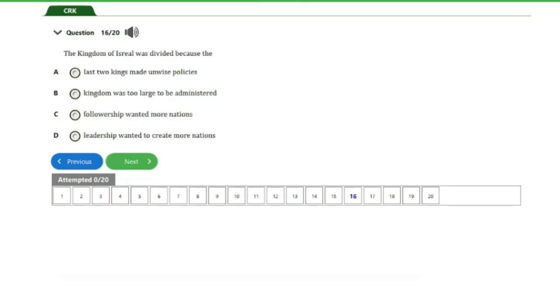So we have question number 16 here. It says, the kingdom of Israel was divided because the A. last two kings made unwise policies, B. kingdom was too large to be administered, C. fellowship wanted more nations, D. Leadership wanted to create more nations. So guys, the answer to this question is option A. The last two leaders made unwise decisions or unwise policies. And that is for this question. Let's go ahead and consider the next question, guys.